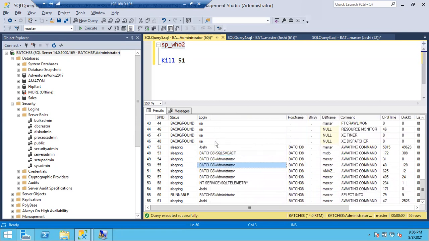Under login name you can see here Joshi is running one session. If I want to kill Joshi's session, what is the query? Kill 52. Excellent. Why? Because Joshi is running under session 52. You can see Joshi here. This is also a Joshi session, and 61 is also a Joshi session. A lot of Joshi sessions are there. 52 is a Joshi session, 59 is a Joshi session, and 61 is also a Joshi session.